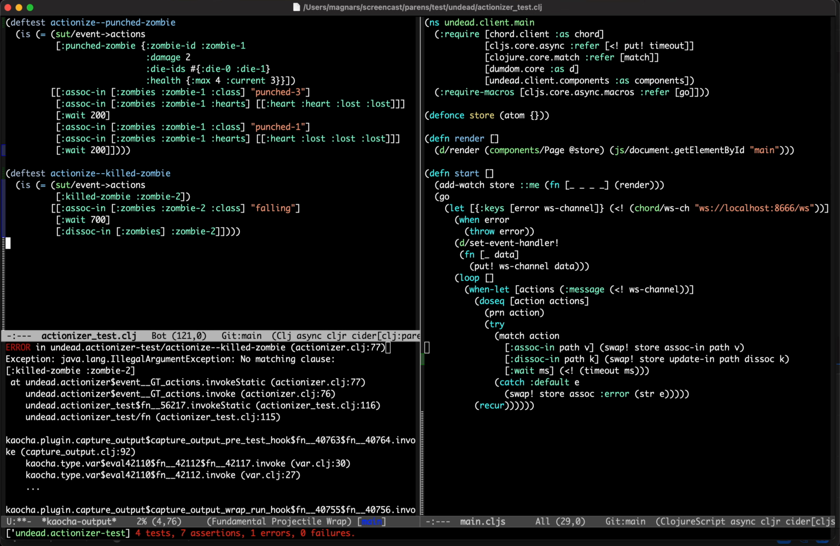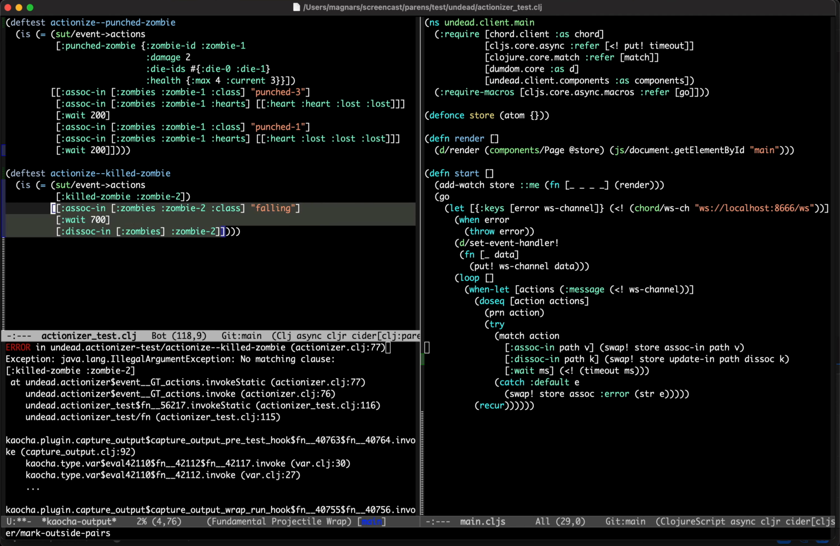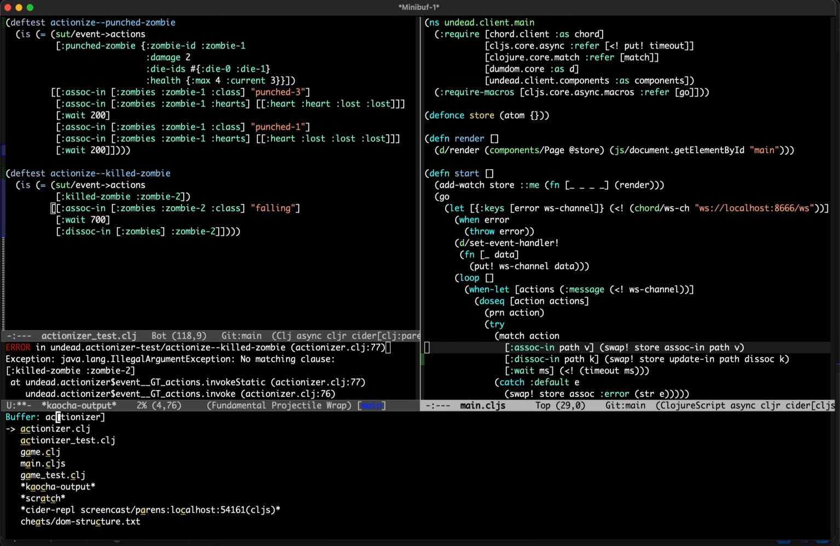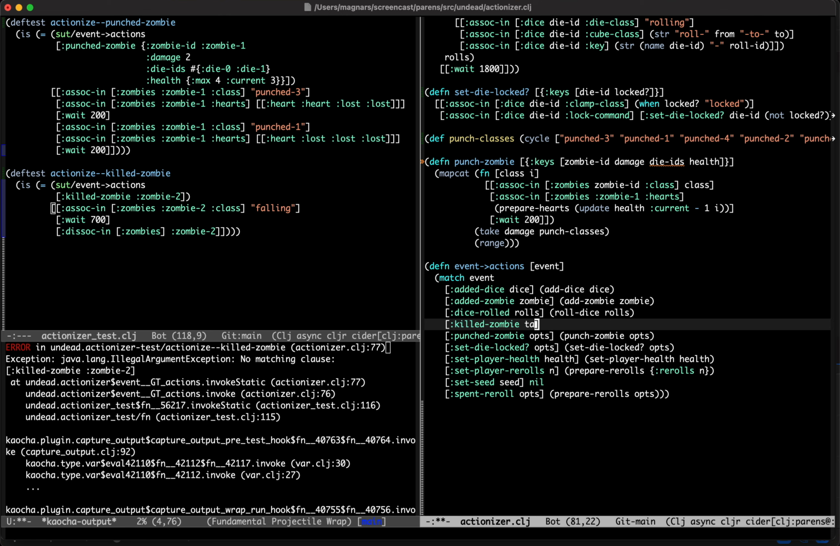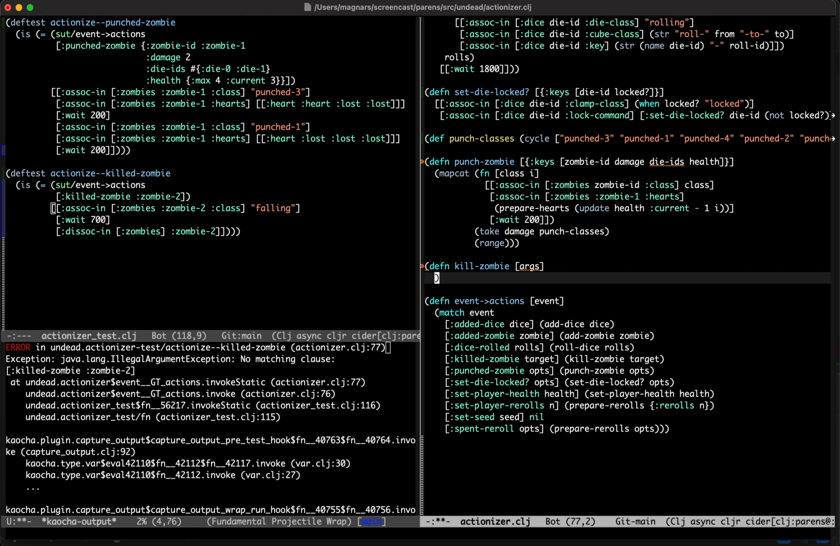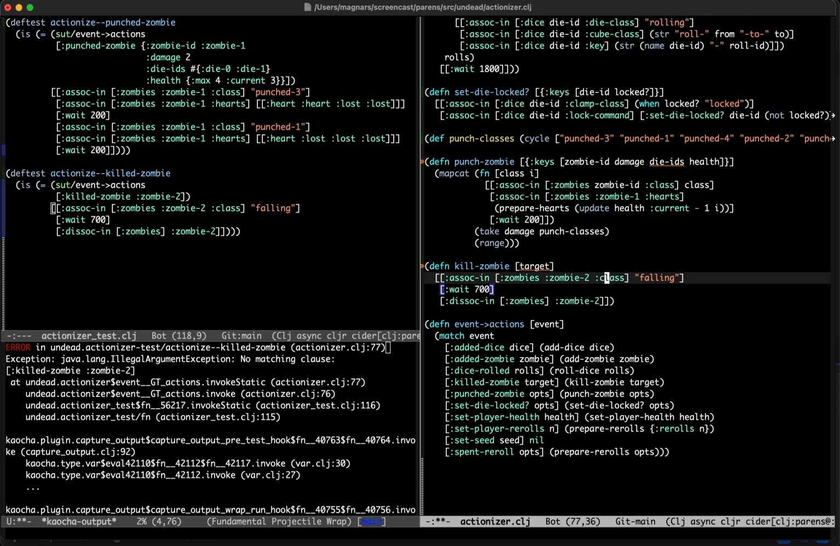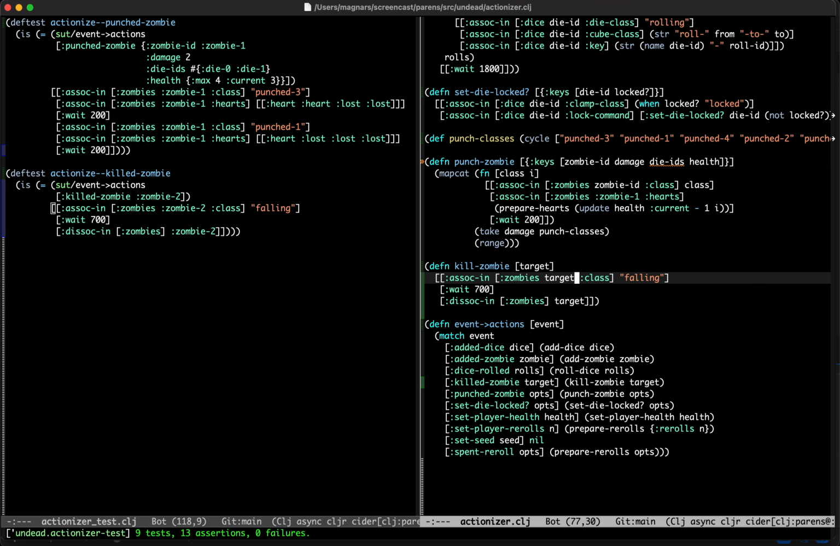So, dissoc zombies, zombie 2. Okay. Yep. So I know how to make this work. Yeah. It's by using something called copy. Cool. Yeah. Killed zombie target. Kill zombie or atom. Yeah. That's also fine, works too. Wow. Why did it not use the right name? That's weird. And then we go target. Boom, it's green. Boom.